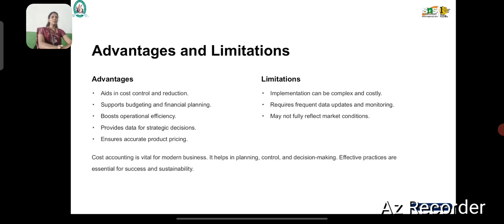Cost accounting is a tool in modern business management. It not only helps in determining cost of production and services, but also in planning, controlling and decision making, helping companies grow to the next level. It is one of the successful processes of the organization. It helps to get the profit compared to the previous period.